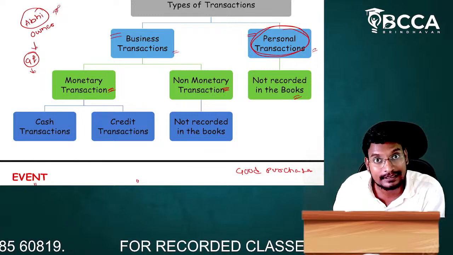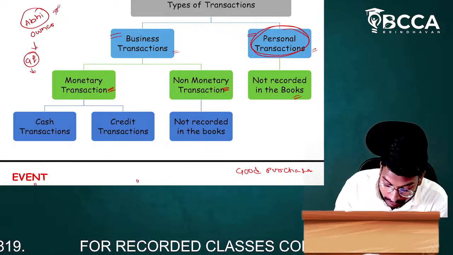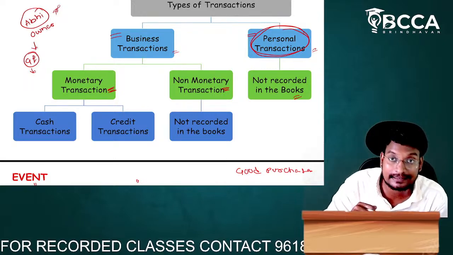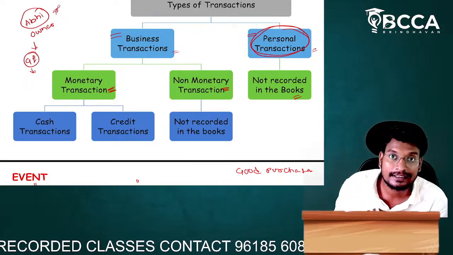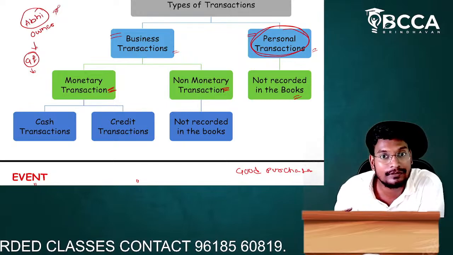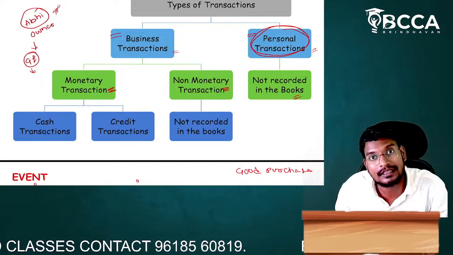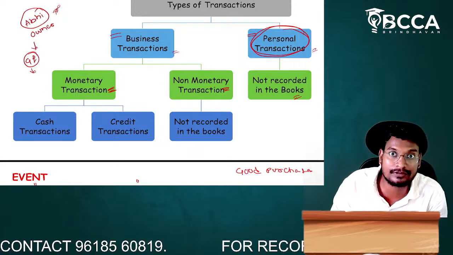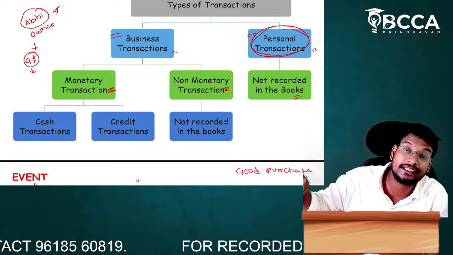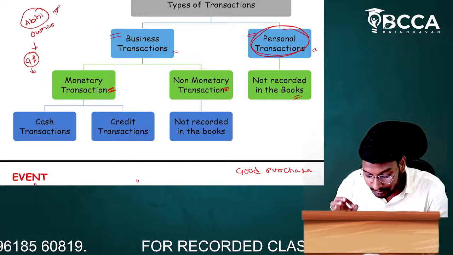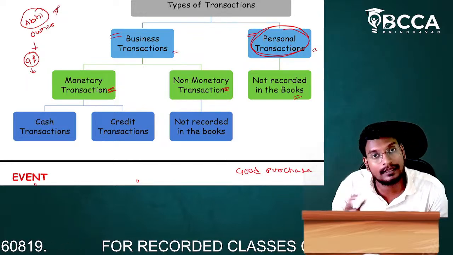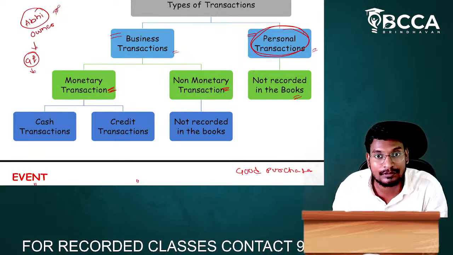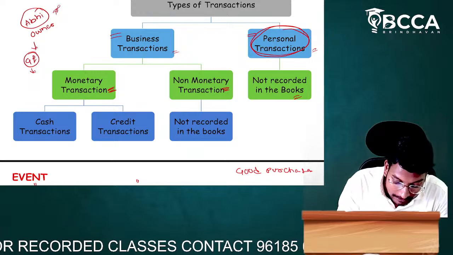If the transaction is in terms of money, we call it a monetary transaction. So if any transaction is related to business plus it is a monetary transaction, then we will record it in the books of accounts. Otherwise, we will not record it in the books of accounts. Even though the transaction is a business transaction, if it is non-monetary, we should not record it in the books of accounts. We should record only the business transaction of monetary nature. That monetary nature of transaction may be in the form of cash transaction, or maybe in the form of what, sir?